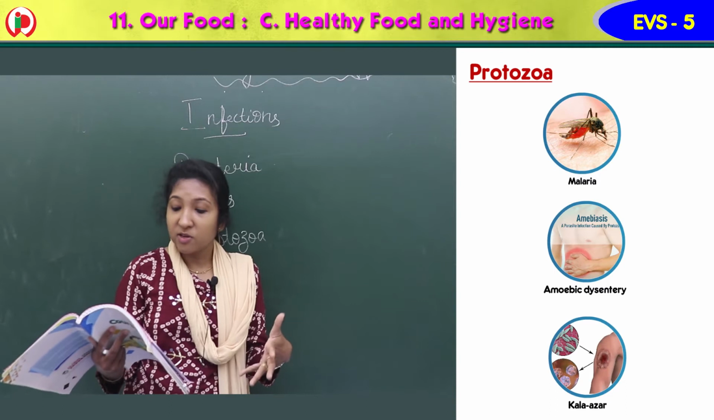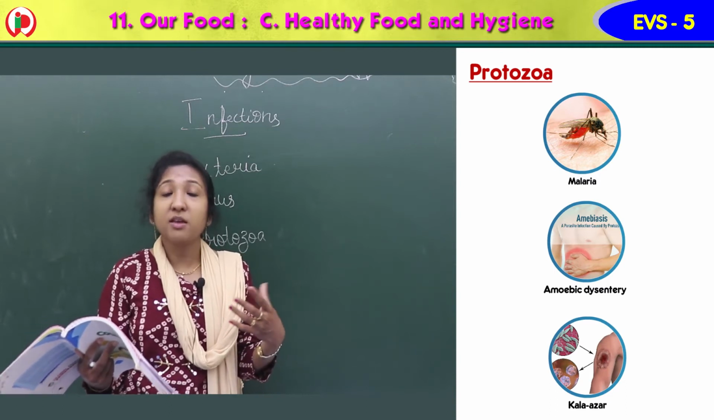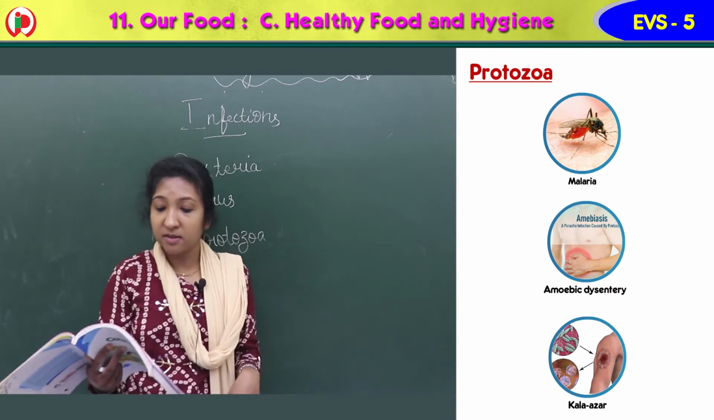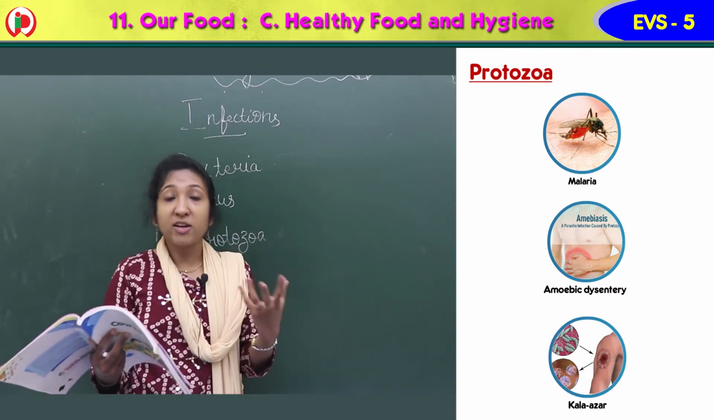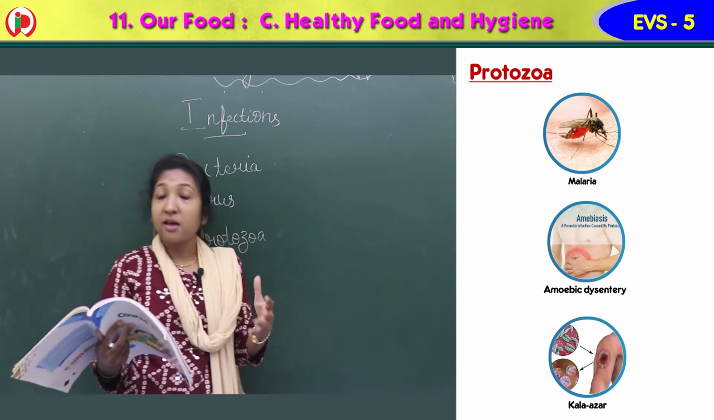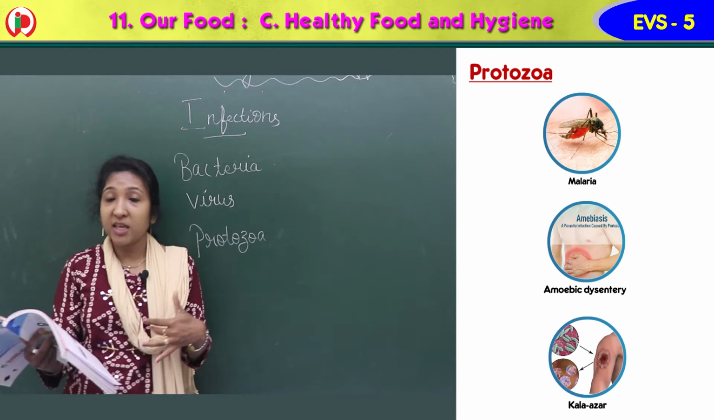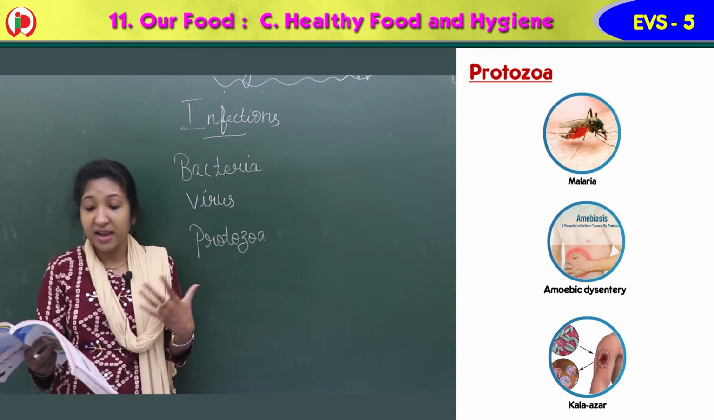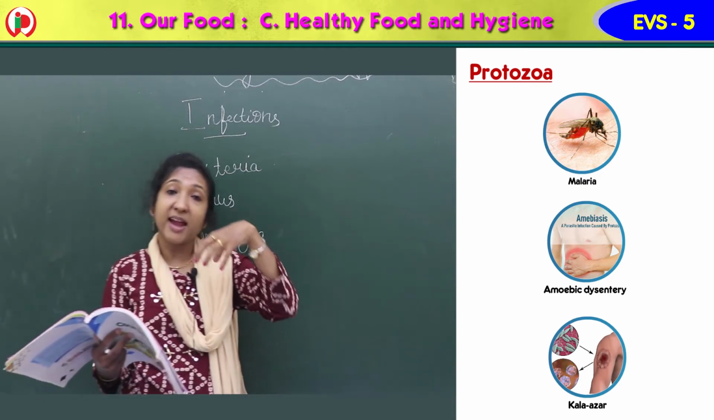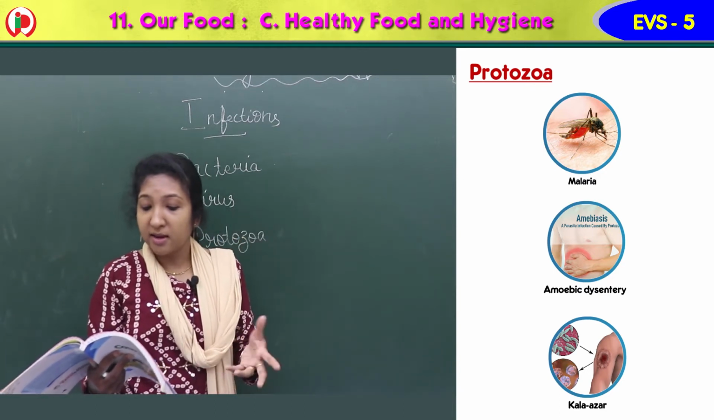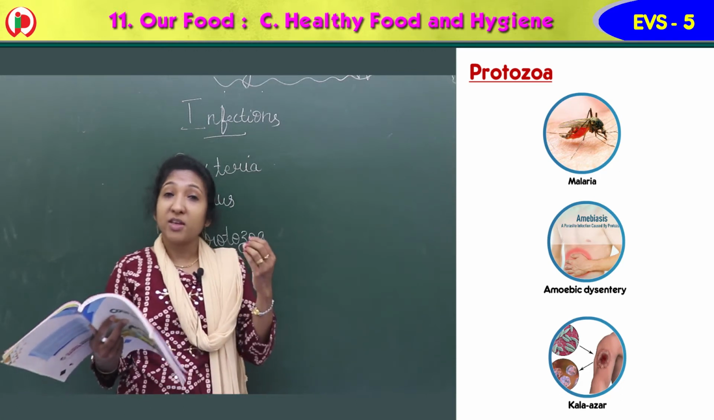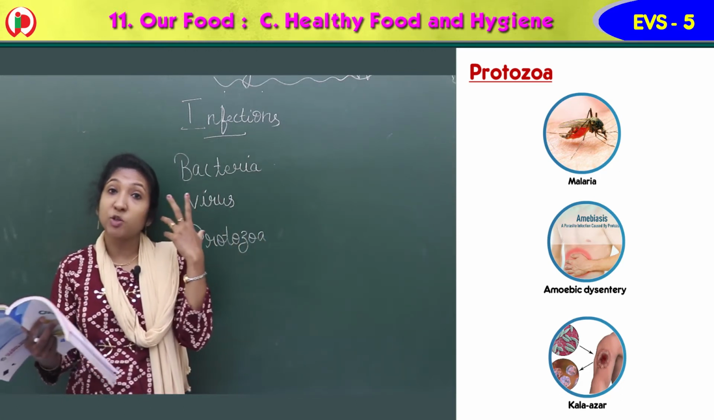Then amoebic dysentery. If we happen to drink unclean water, or eat uncooked food, that kind of thing, and it enters our body, it causes amoebic dysentery. Kala Azar affects the internal organs, mainly the organs inside. Then sleeping sickness means we get disturbed sleep. We won't be able to sleep properly.